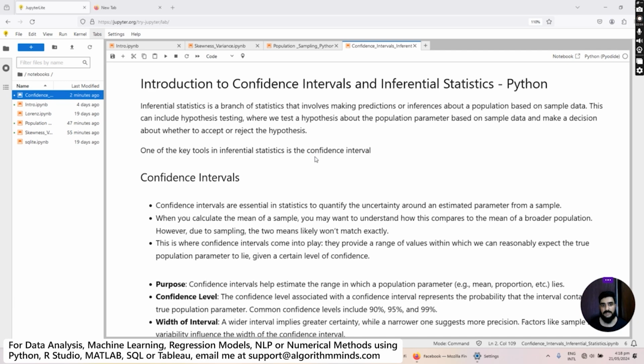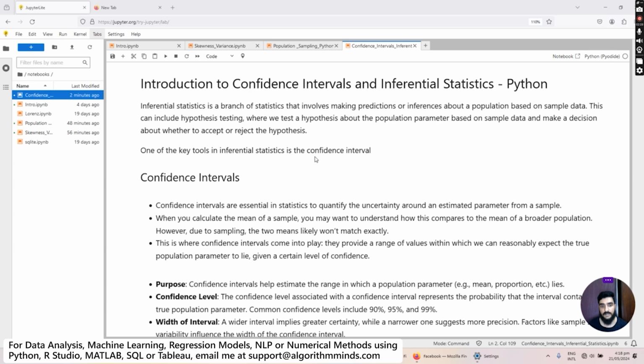One of the key tools in inferential statistics is the confidence interval. So what is actually called a confidence interval? Confidence intervals are essential in statistics to quantify the uncertainty around an estimated parameter from a sample. When you calculate the mean of a sample, you may want to understand how this compares to the mean of the broader population.